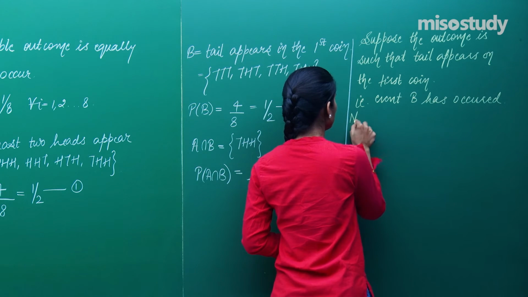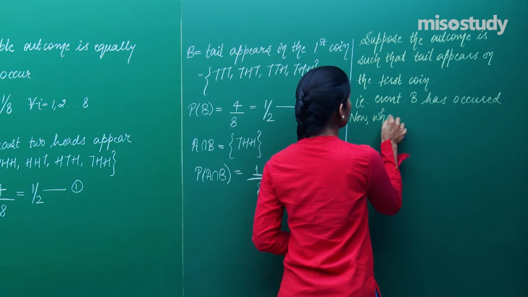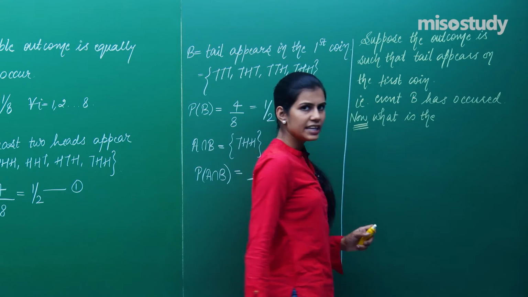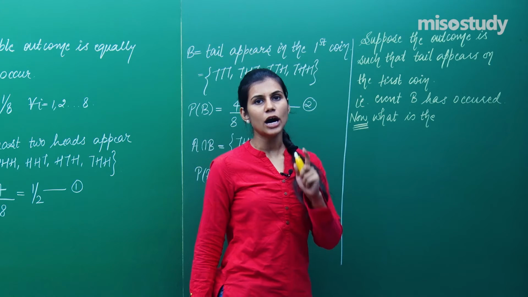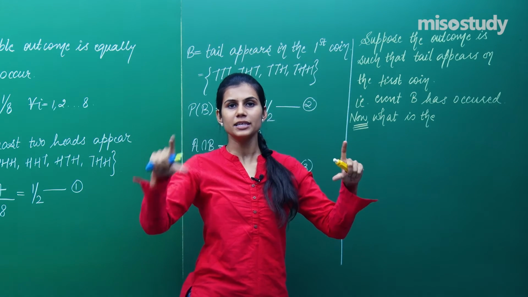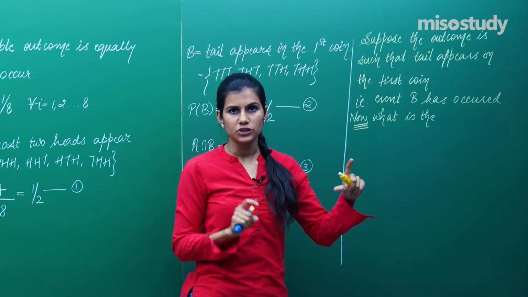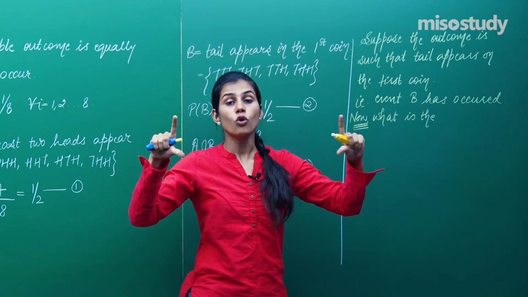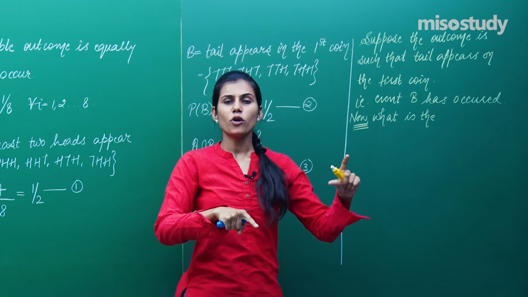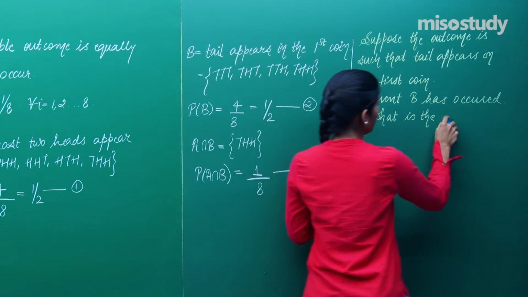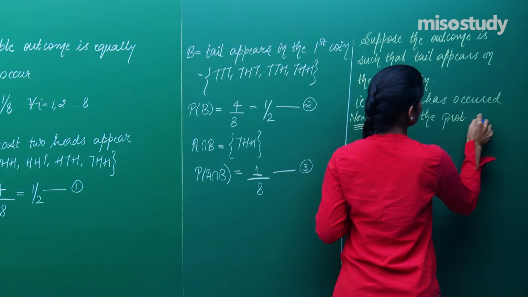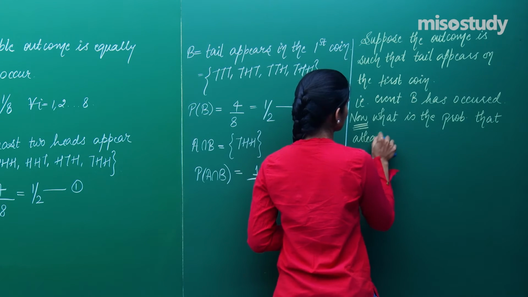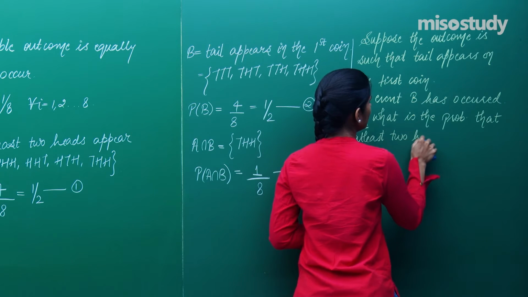Question is now, what is the probability now? That means after event B has occurred, after you are sure that the outcome is one of only these 4 outcomes, TTT, THT, TTH, THH, because tail is appearing on the first coin. Once you are sure that the outcome is one of these 4 outcomes only, now what is the probability that at least 2 heads appear?